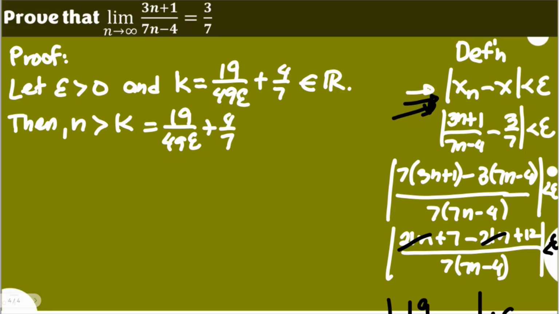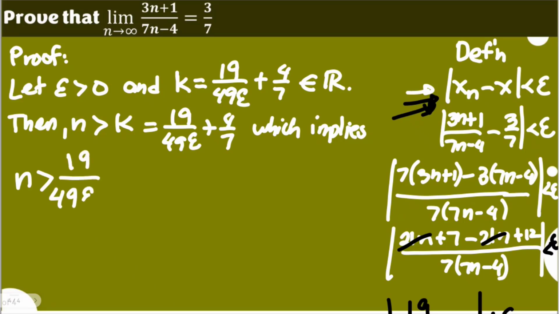Once you have this, this implies simply n, removing k in the picture, greater than 19 over 49 epsilon plus 4 sevenths.